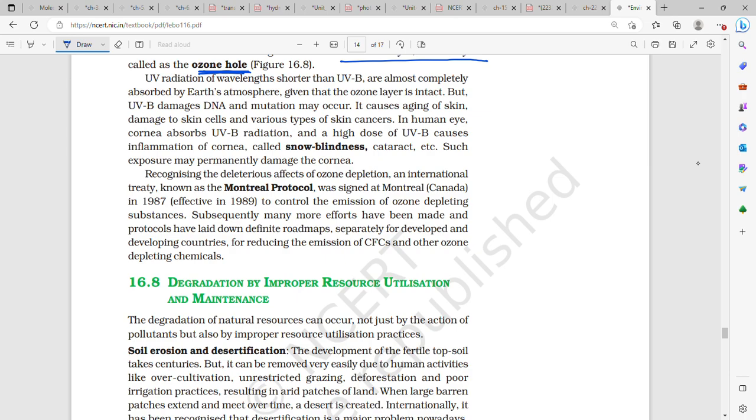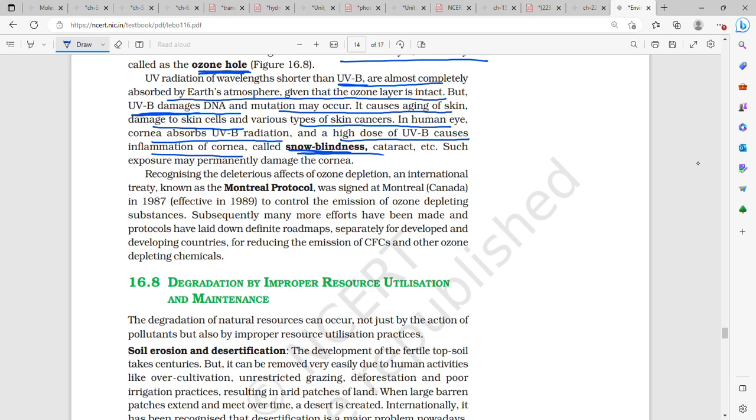UV radiation of wavelength shorter than UVB is almost completely absorbed by Earth's atmosphere, given that the ozone layer is intact, but UVB damages DNA and mutation may occur. It causes aging of skin, damage to skin cells, and various types of skin cancer. In the human eye, the cornea absorbs UVB, and a high dose of UVB causes inflammation of the cornea, which is called snow blindness, cataract, etc. Such exposure may permanently damage the cornea.